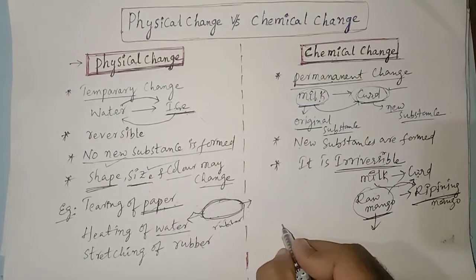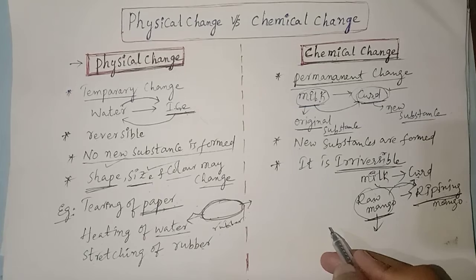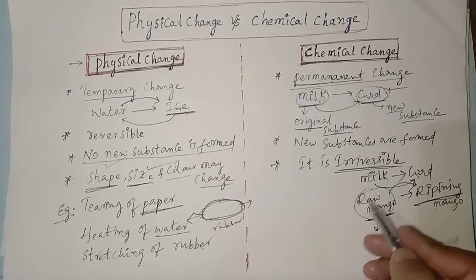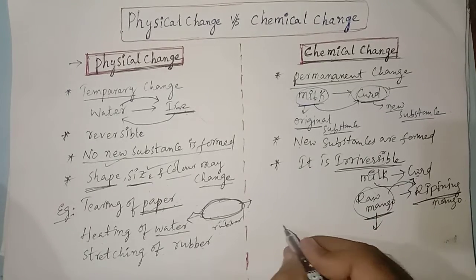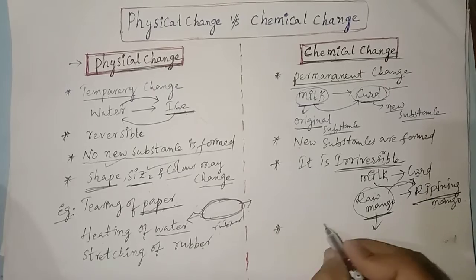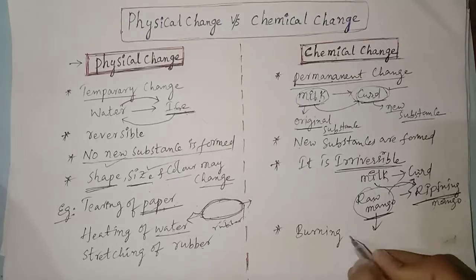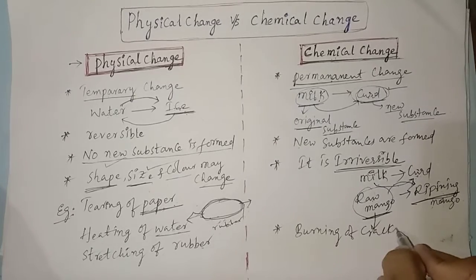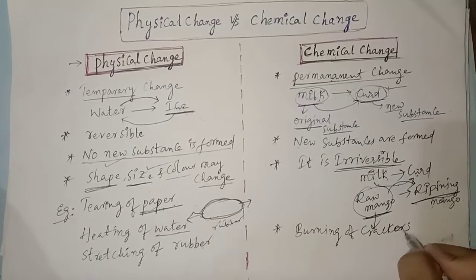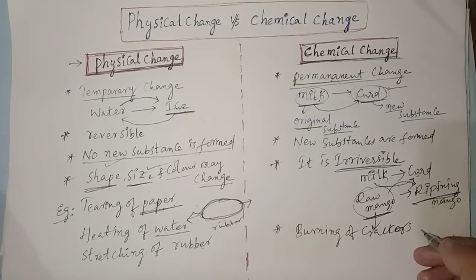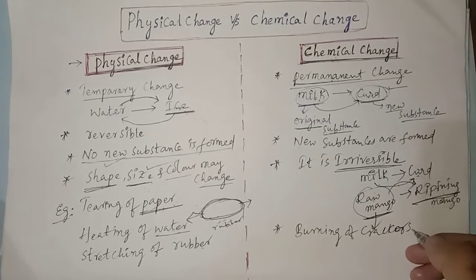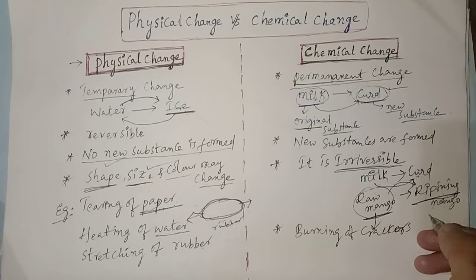One more example we are going to take here: burning of crackers. We know very well. When we burn the crackers, we can get sound as well as gas.